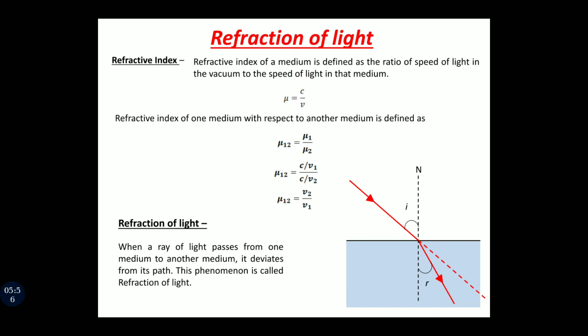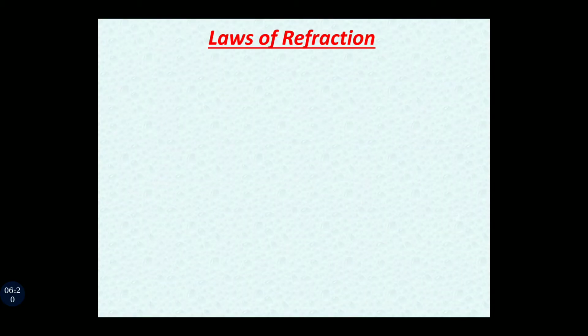In the example we have taken, we have supposed that the ray is moving from air to water. But what happens when it moves from water to air? Obviously, it will bend away from the normal, and in that case the angle of refraction will be greater than the angle of incidence. Later on, we will discuss that also. Now, the next thing we have to study is laws of refraction. What are laws of refraction? First of all, let us understand with the help of a diagram.